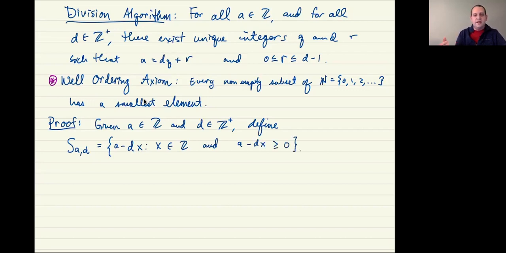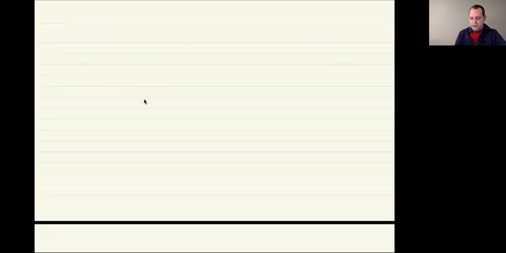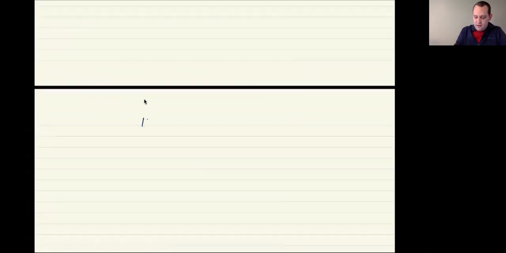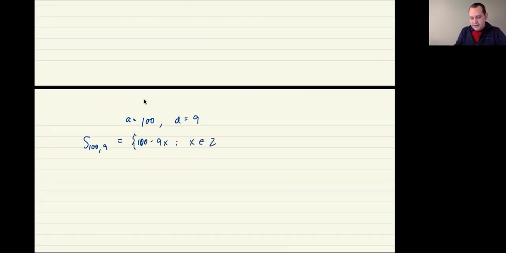So just to get an idea of what this is going to look like, again, not part of the proof, but let's just off to the side say that we have 100 for a, and our d is 9, like we did before. Then we're going to look at S of 100, 9. It's going to be the set of integers 100 minus 9x, such that x is an integer and 100 minus 9x is greater than or equal to 0.